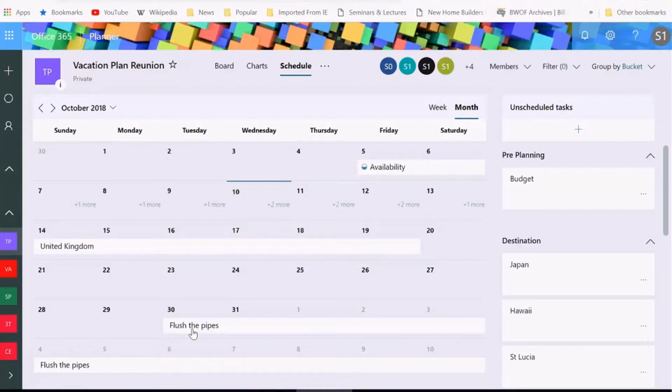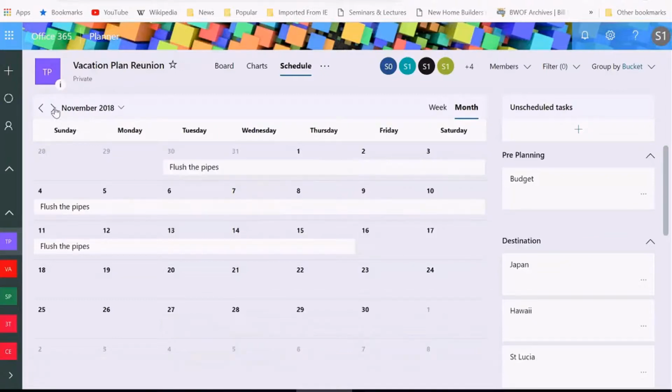So there's another task here, flush pipes. One of my students was like, hey, let's put this task. This is important. When we go on vacation, we need to know who's going to be flushing the pipes. So in November, flush pipes seems to keep going on. It's a really long task until we are back from our vacation. Okay, so looking at all that, that's my calendar display. In the schedule area, that is where I get to see that.